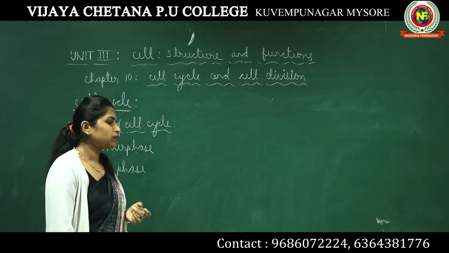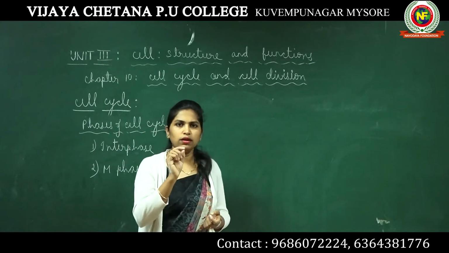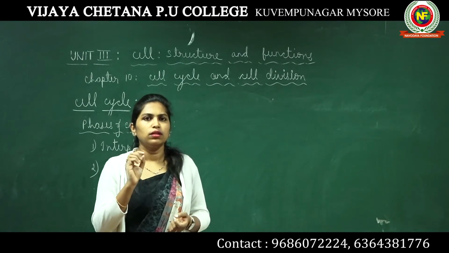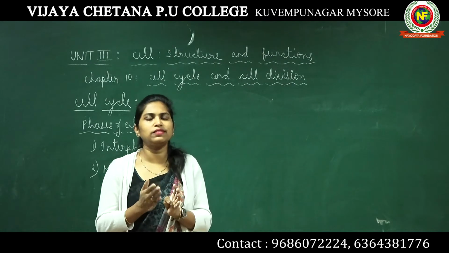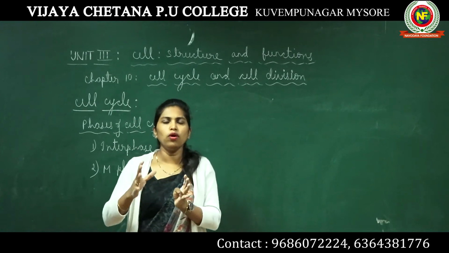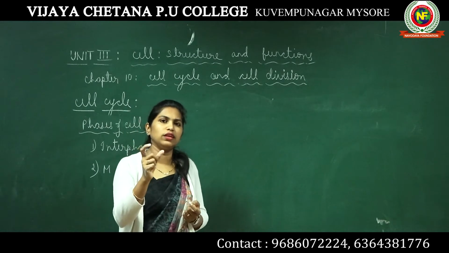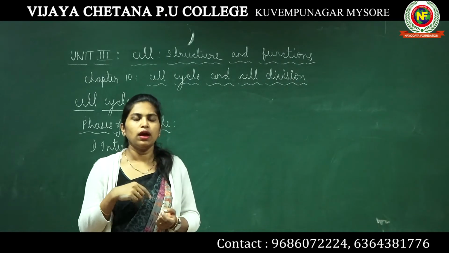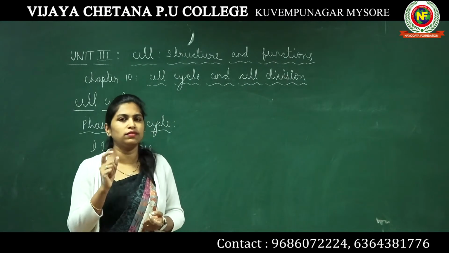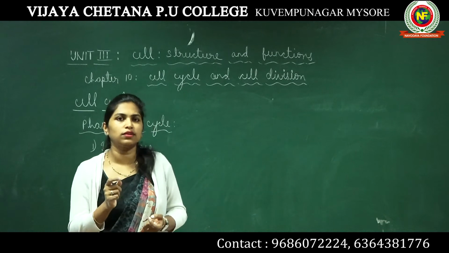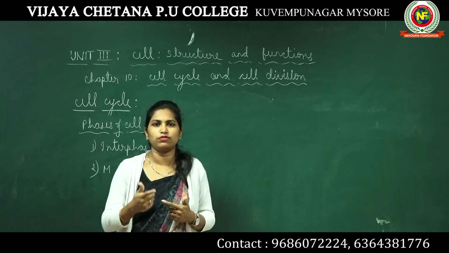Now generally, if we take a bacteria, from the time it is born, it takes only 1 hour, that is 60 minutes, to grow and divide into two daughter cells. That is known as the cell cycle of a bacteria. If you take the cell cycle of yeast, it takes only 90 minutes to complete its life cycle.